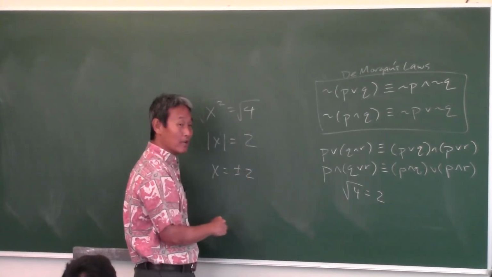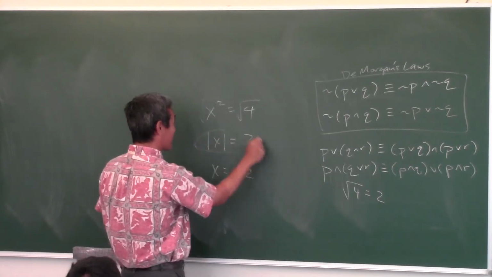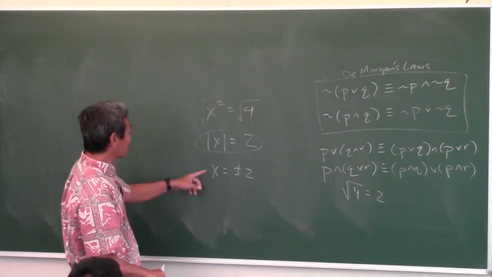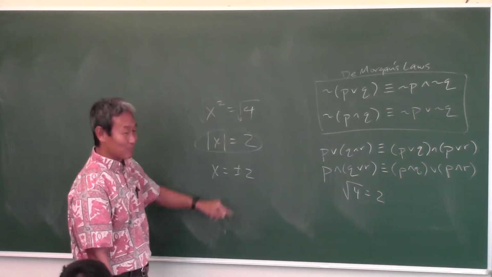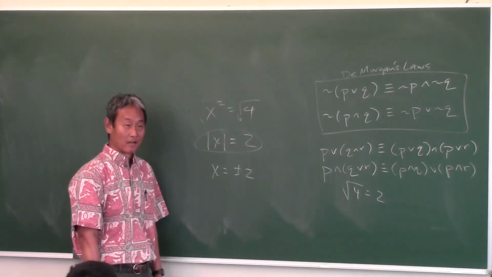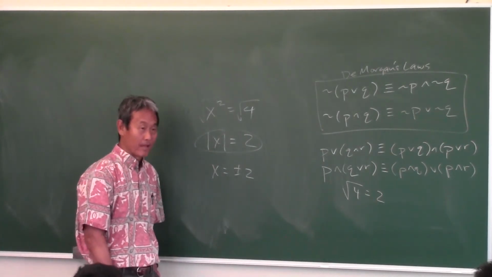Plus or minus 2. But a lot of teachers, when they do algebra on the board, skip this step. So that's why a lot of students think the square root of x squared is x, and the square root of 4 is plus or minus 2, but that's 2 mistakes right there. That's because they leave out the step. That plus or minus comes from the absolute value.